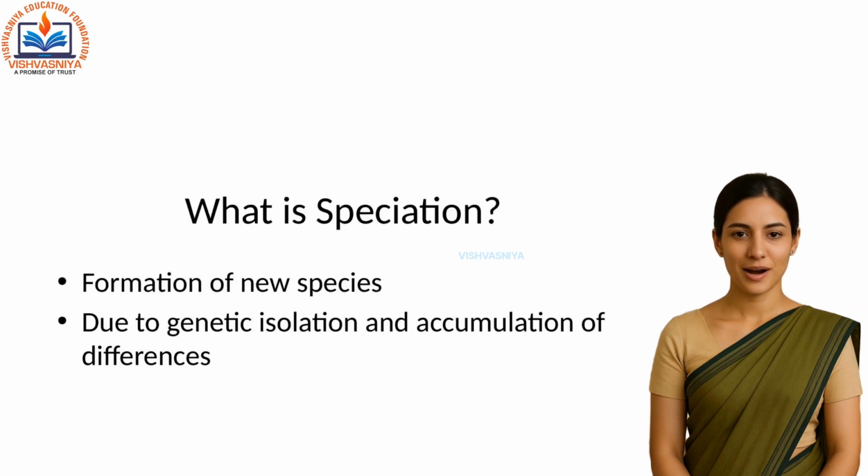Now let's talk about speciation, the formation of new species. Over time, if populations stop interbreeding and accumulate genetic differences, they become new species. There are 2 major types, allopatric and sympatric.